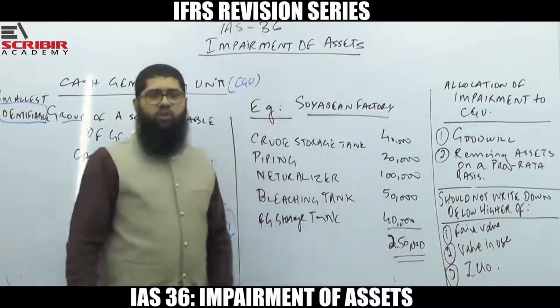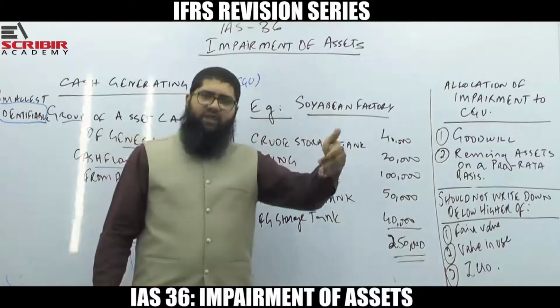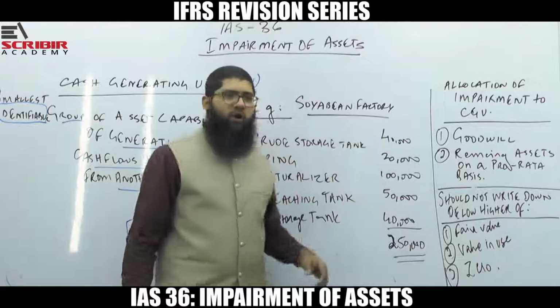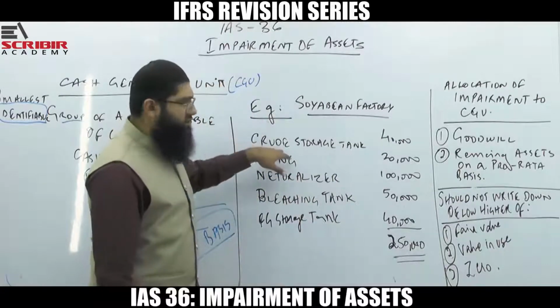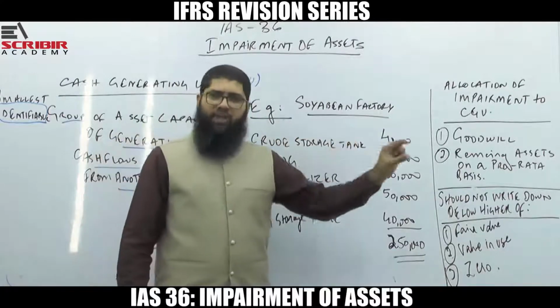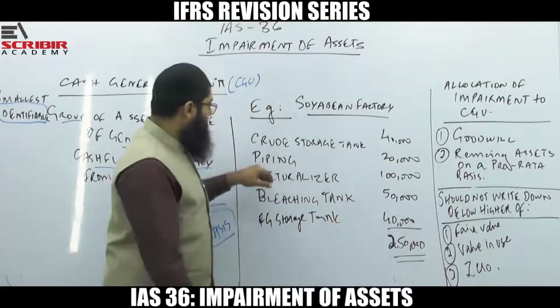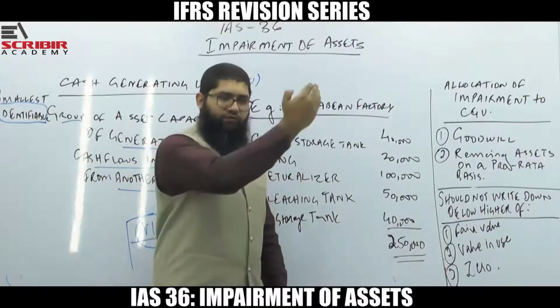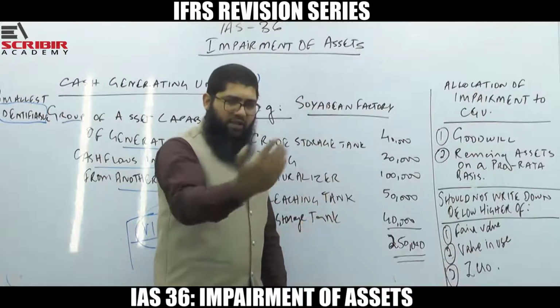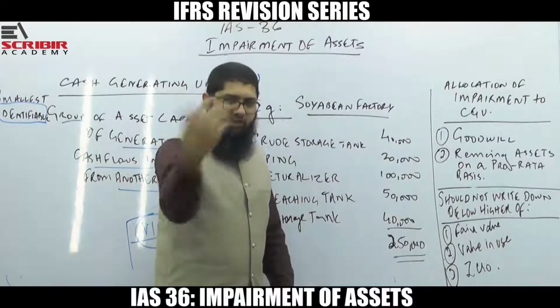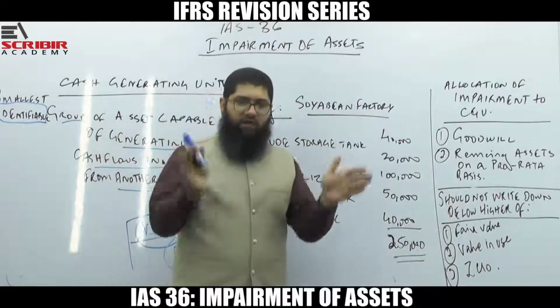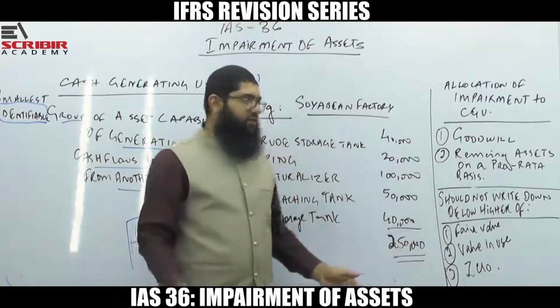soybean oil. And there are multiple assets that any soybean factory would have with respect to production of soybean oil. And that is the crude storage tank where the crude oil pertaining to soybean is stored. The pipings which travel the soybean from one tank to another tank, from one process to another process. Then the neutralizer, which actually neutralizes that oil and removes the acidic content.